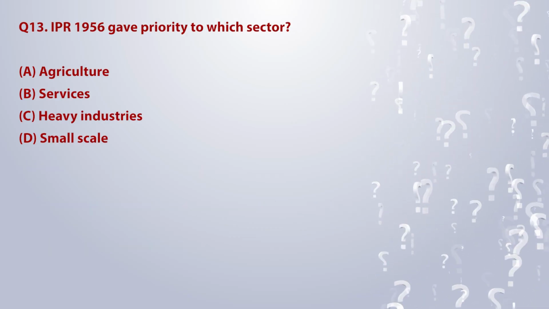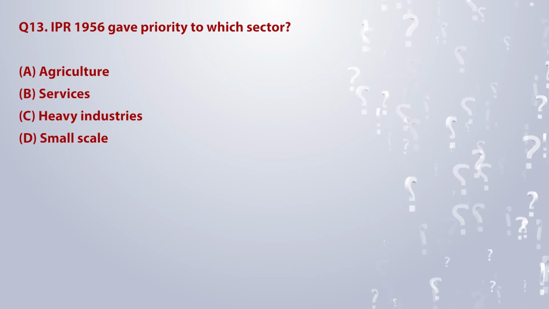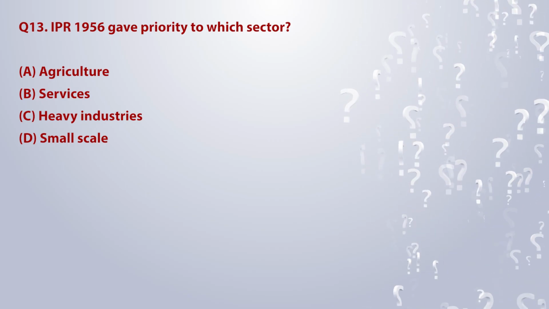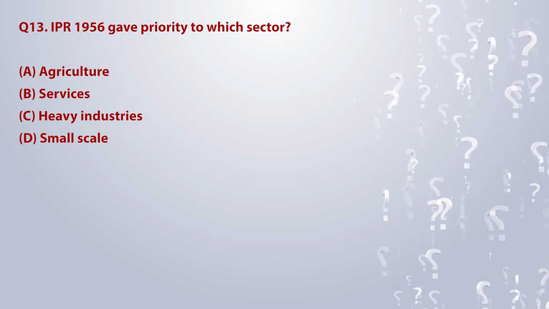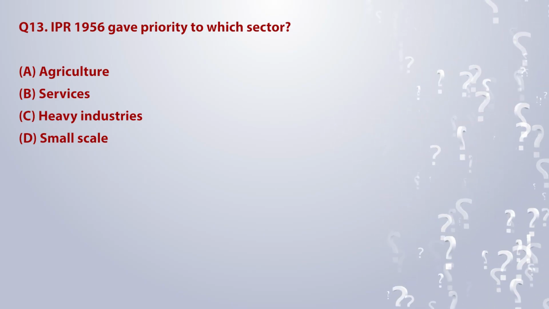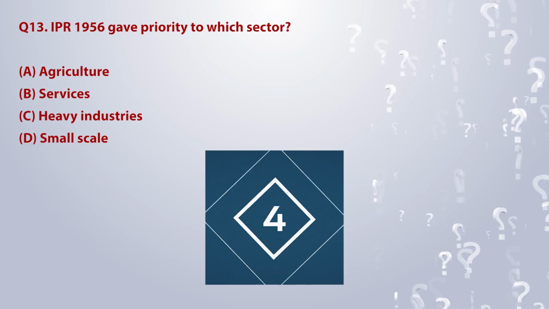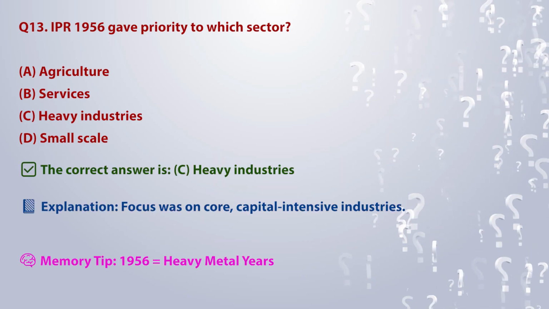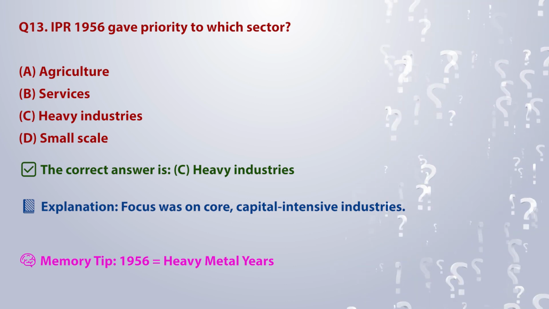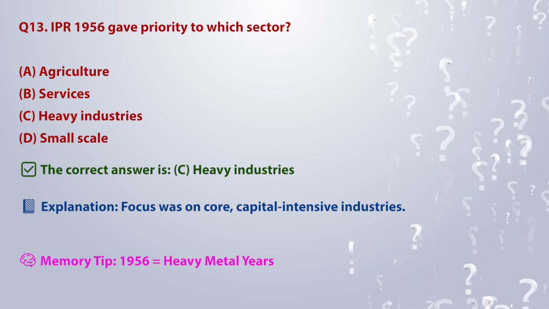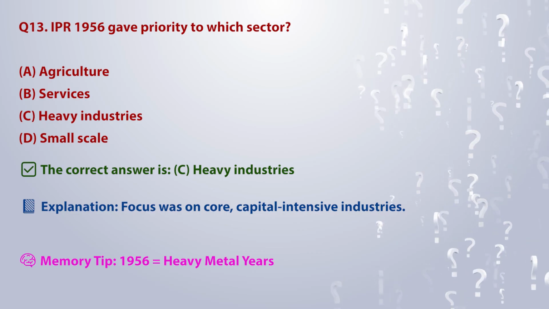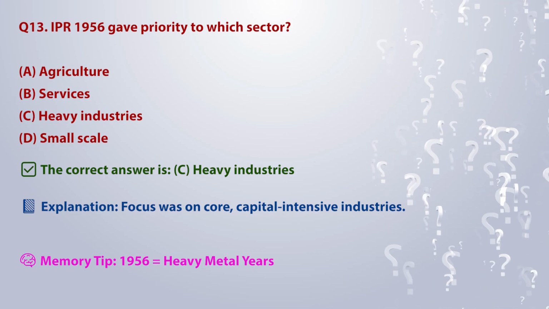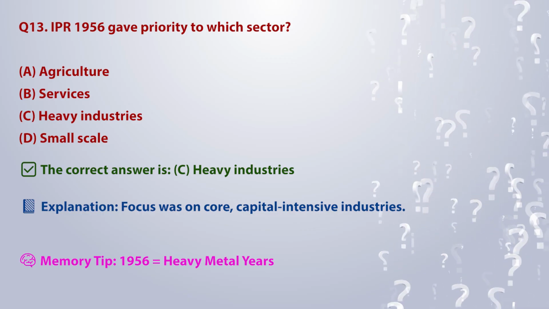IPR 1956 gave priority to which sector? A. Agriculture. B. Services. C. Heavy industries. D. Small scale. The correct answer is C. Heavy industries. Explanation: Focus was on core, capital-intensive industries. Memory tip: 1956 is equal to heavy metal years.